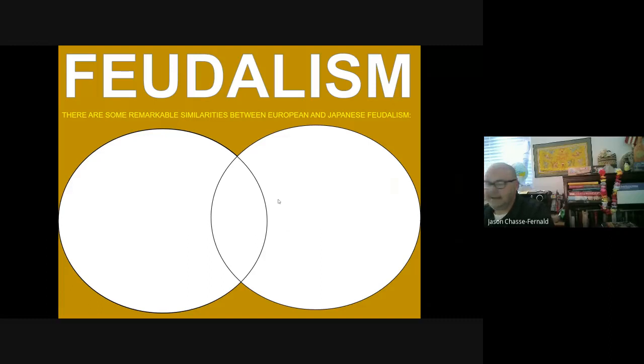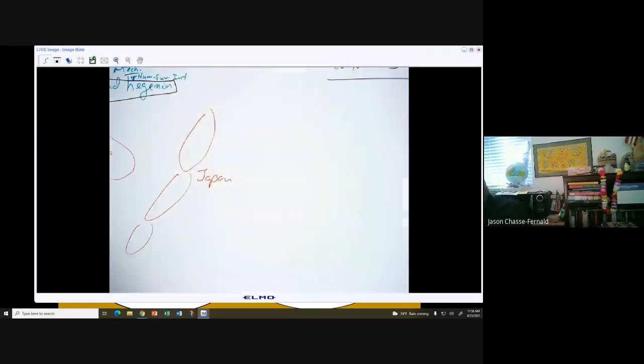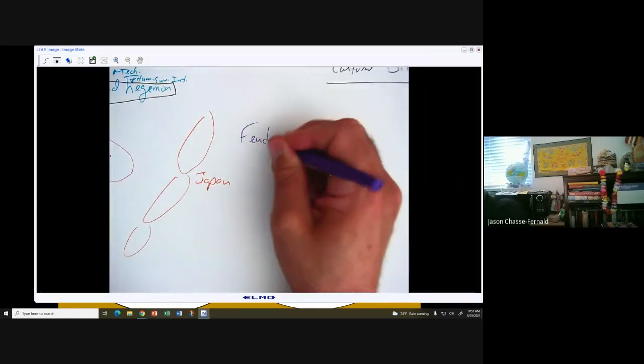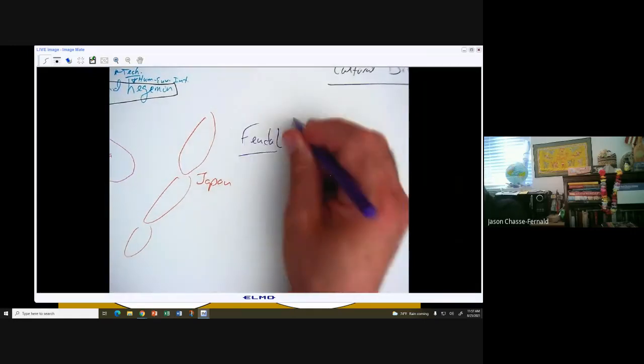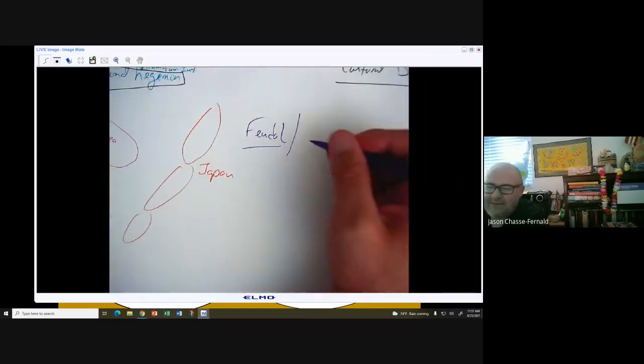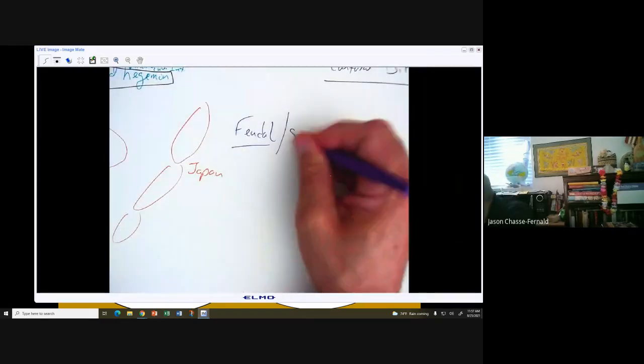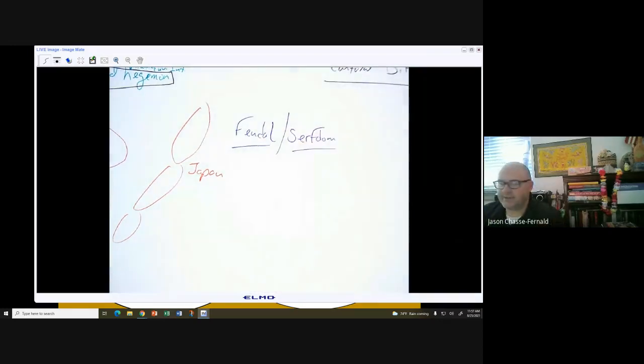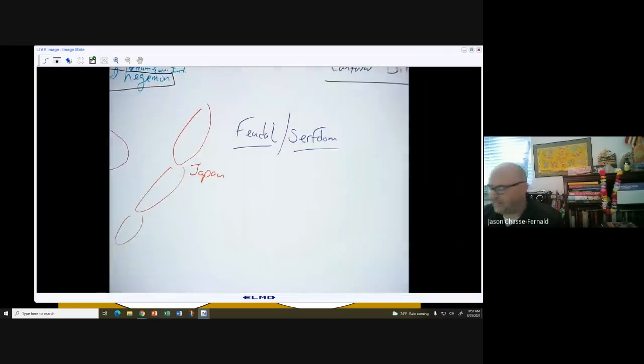And of course, when we see this word feudalism with Japan, you don't really see feudalism that much anymore. You'll more often see it as serfdom.